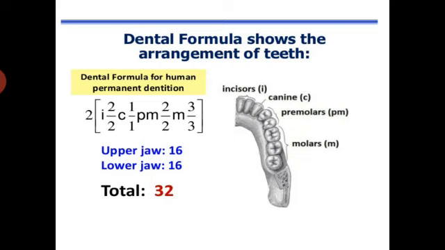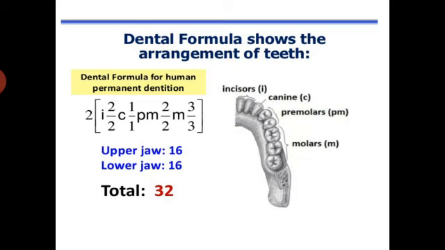That means in the upper jaw, 2 incisors, 1 canine, 2 premolars and 3 molars are present in half of the upper jaw. In the same manner, 2 incisors, 1 canine, 2 premolars and 3 molars are present in the lower half of the lower jaw.